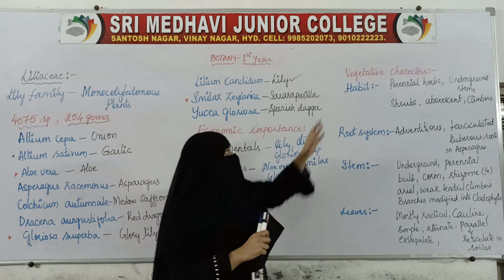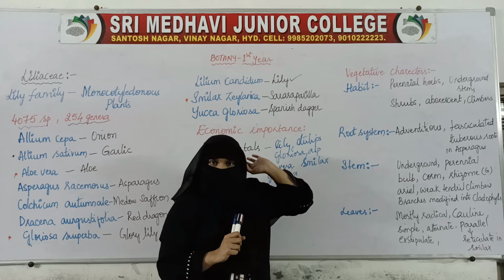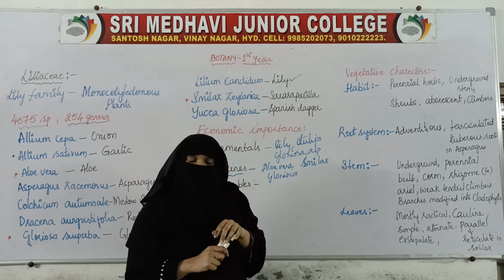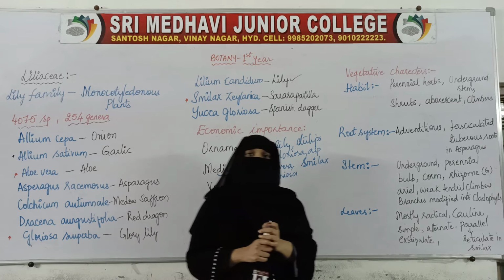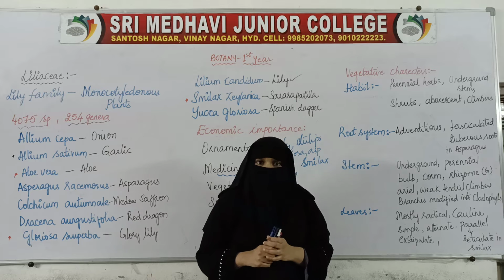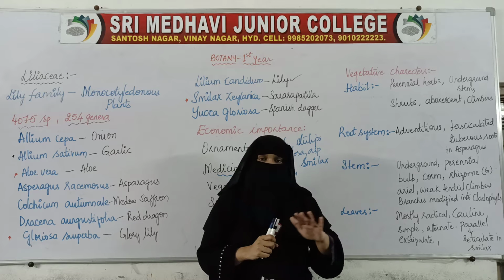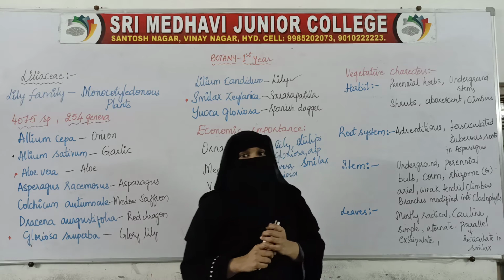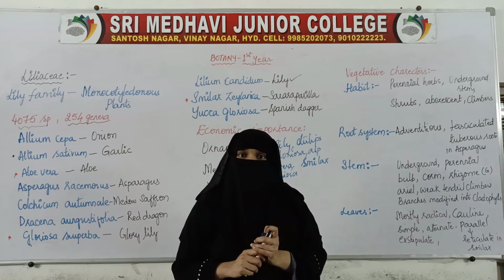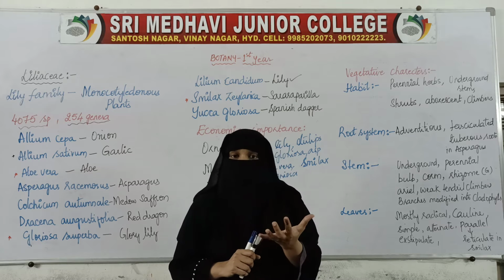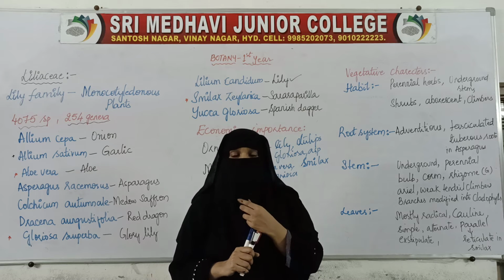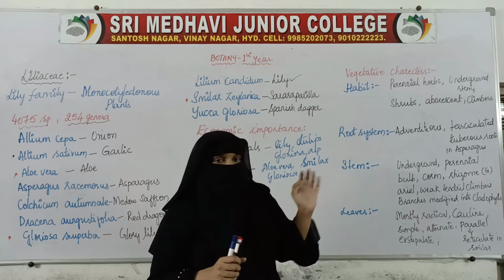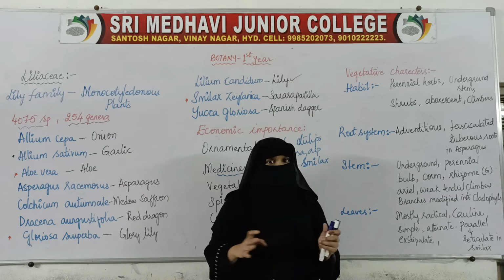Now moving on to the vegetative characters. Let us describe this family. In these vegetative characters, in habitat, they are mostly found everywhere. Some of the plants are mesophytes, which live in places where water is available. Then there are xerophytes, certain plants which live in desert conditions also, like aloe vera. It can survive desert conditions, it can live in arid, hot temperatures. So the plants are distributed worldwide in every part.